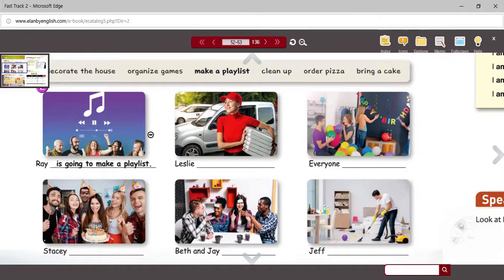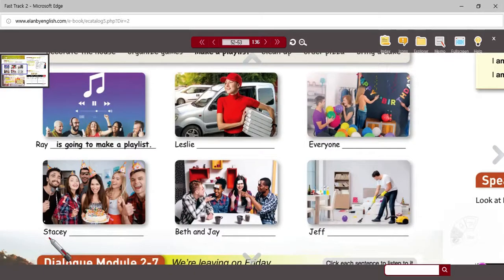And what you're going to do is you're going to match them with the picture. Okay. Another way to think of it is you're going to look at all of these groups of people. Okay. Whether it's Jeff, Beth and Jay, Stacy, Ray, Leslie, or everyone. And you're going to try and figure out what they are going to do to prepare for the party.